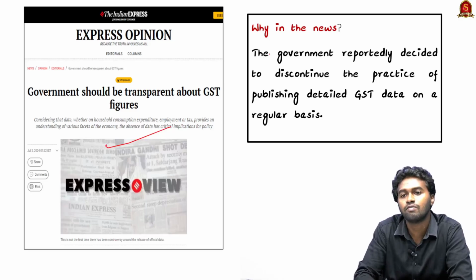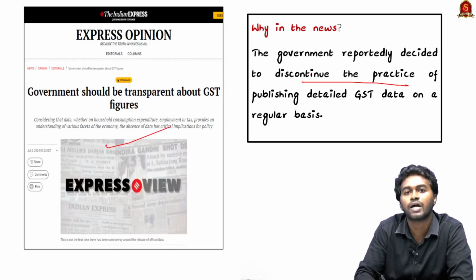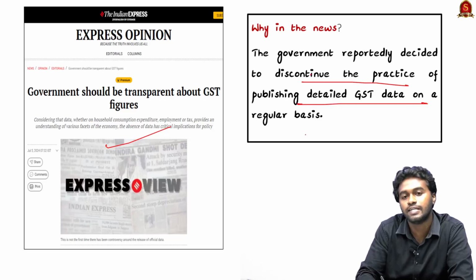Because recently the government decided to discontinue the practice of publishing GST data on a regular basis. So the news article from the Indian Express is talking about the transparency related to the GST administration.